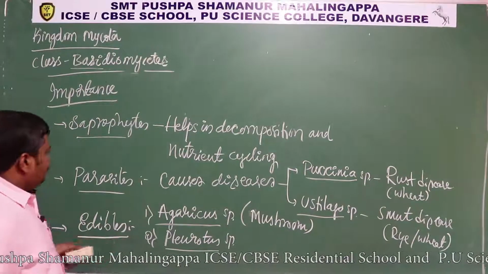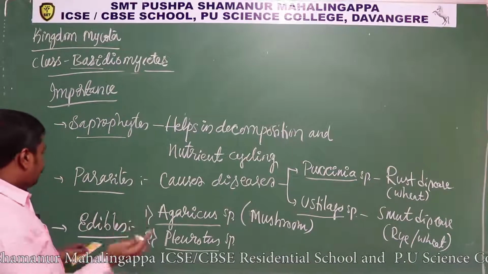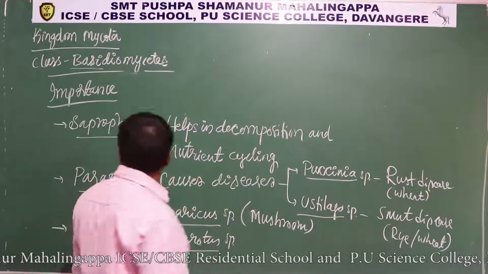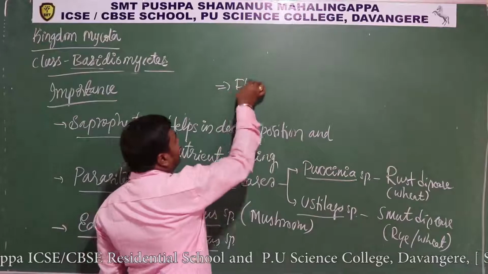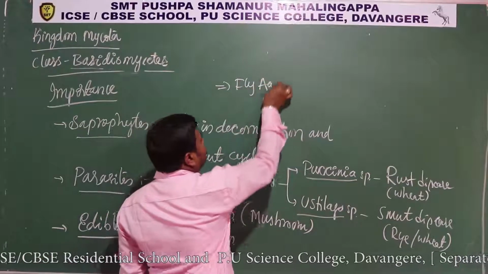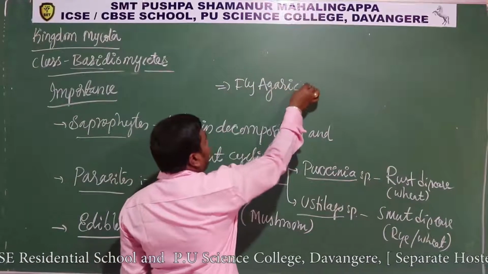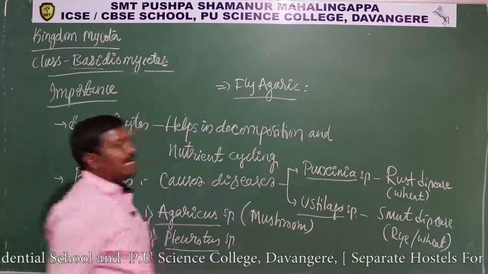Okay, and I would like to give one extra information. In basidiomycetes there is a fungi called fly agaric. ಅದನ್ನು ಕಾಮನ್ ಆಗಿ ಫ್ಲೈ ಅಗಾರಿಕ್ ಅಂತೀವಿ.